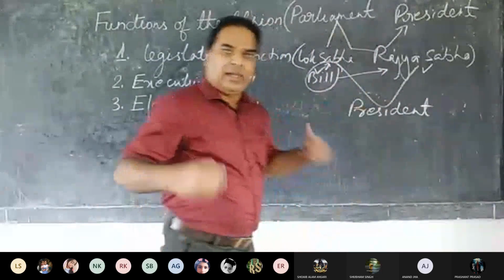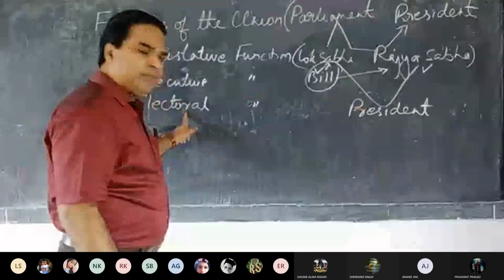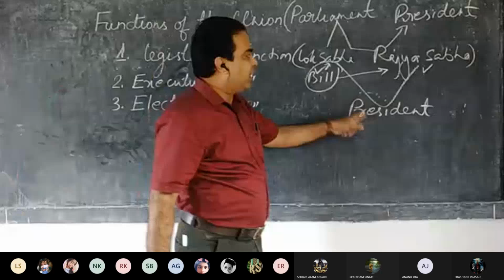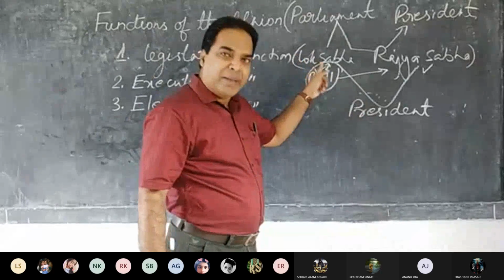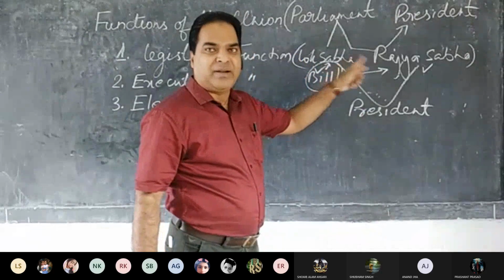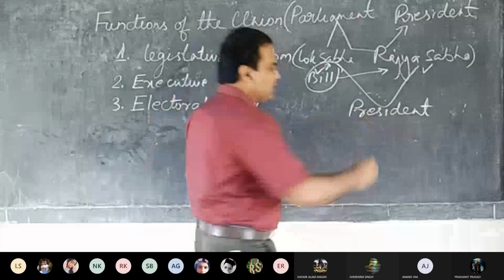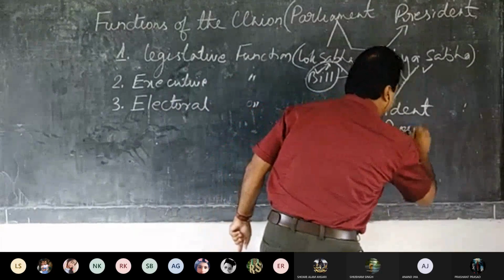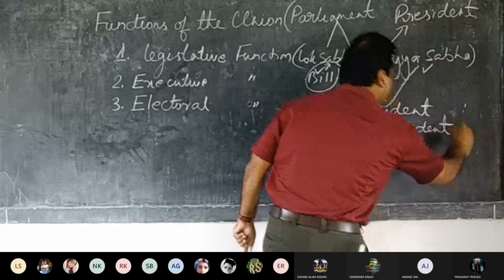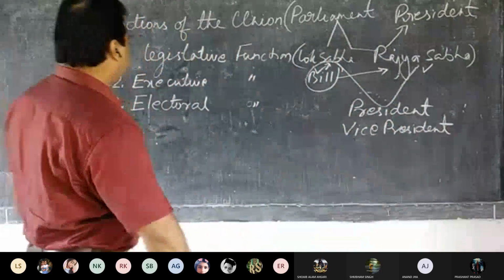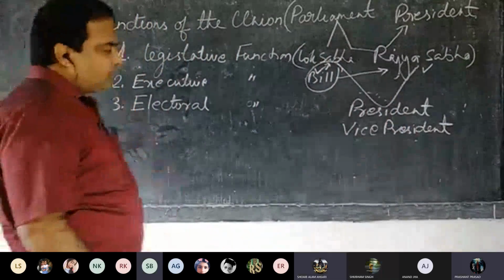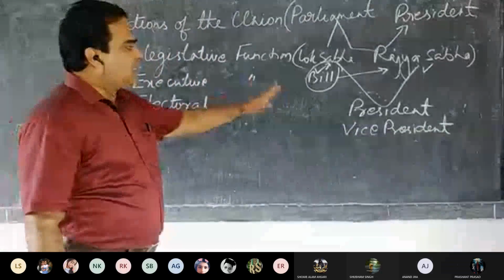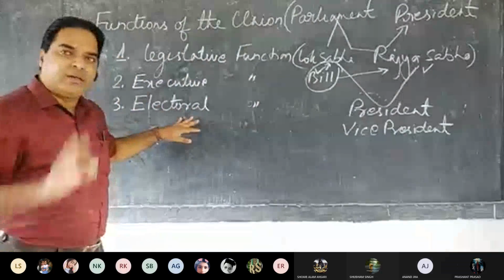Electing power of the parliament. Electoral function means what type of election they do. So they elect the president. Both the members of the parliament, Lok Sabha member and Rajya Sabha member, elect the president. And second one, vice president. Is that clear? Are you understanding? Yes, sir. Okay. So this is the electoral function of the parliament.